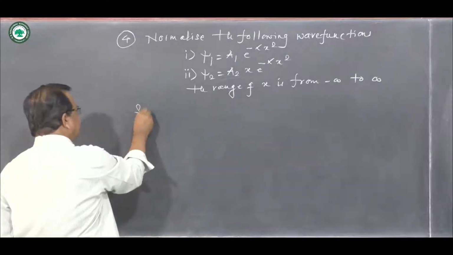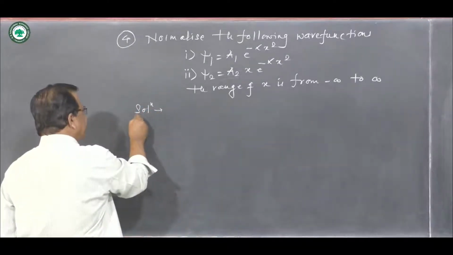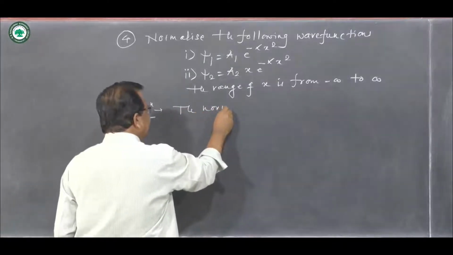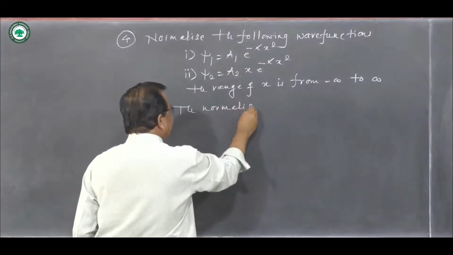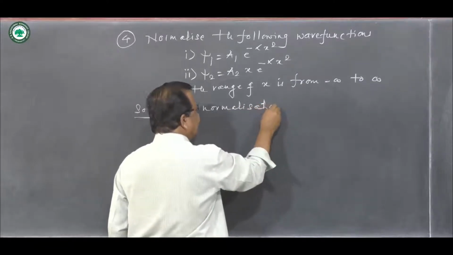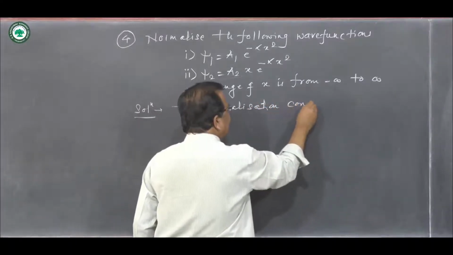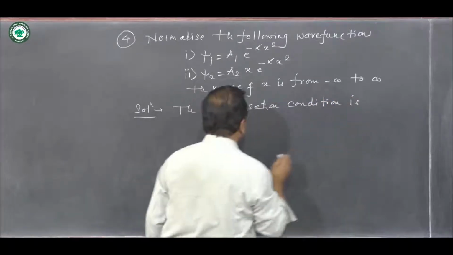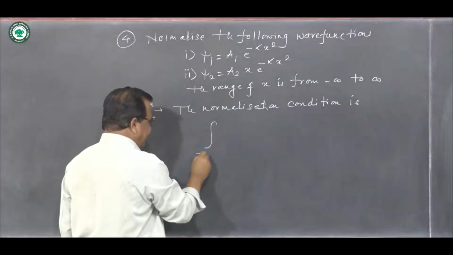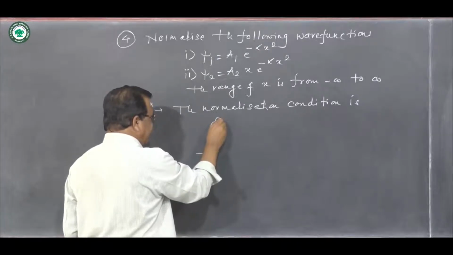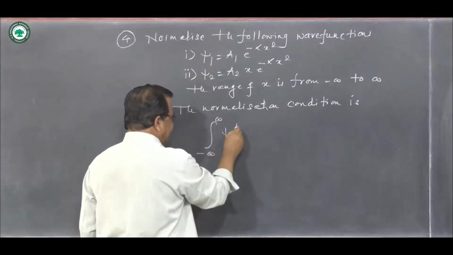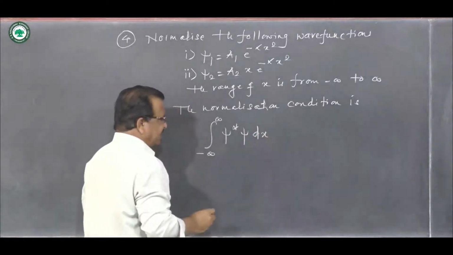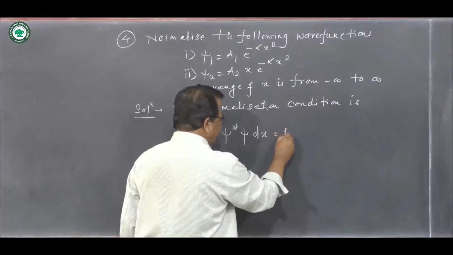So the solution of this problem will start from the normalization condition, which is the integral from minus infinity to plus infinity of psi star psi, and in the one-dimensional case the variable of integration is x, dx, equal to 1.